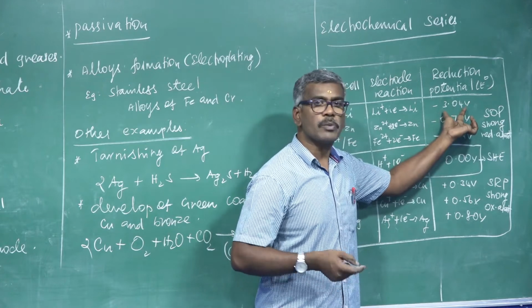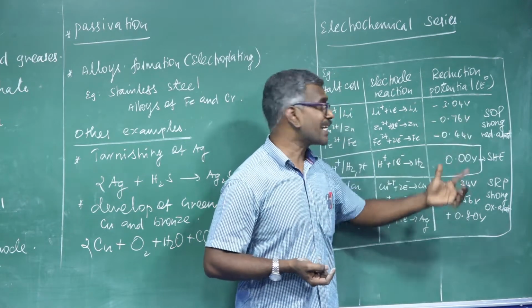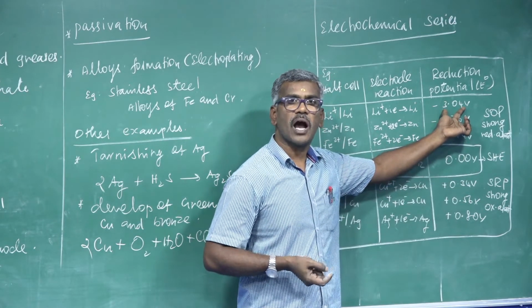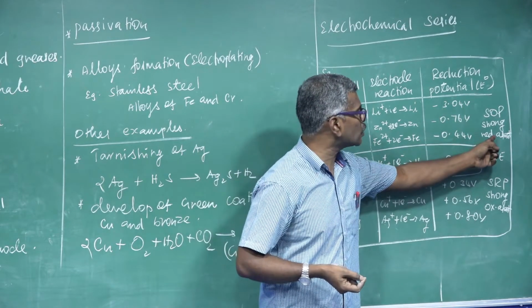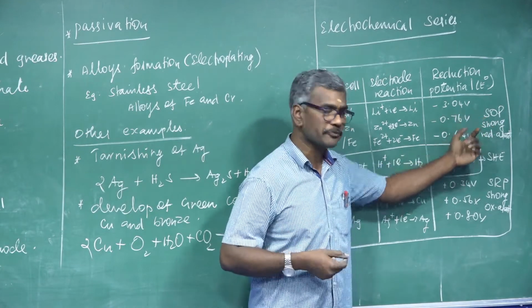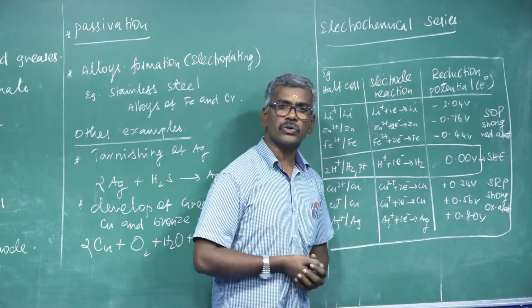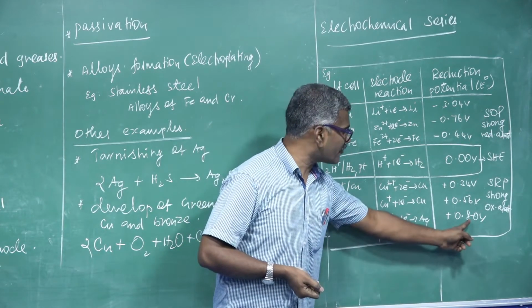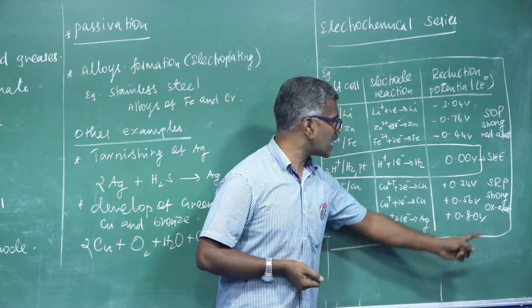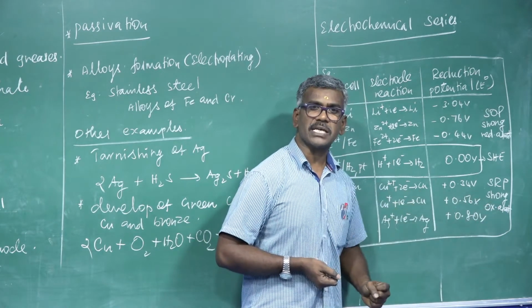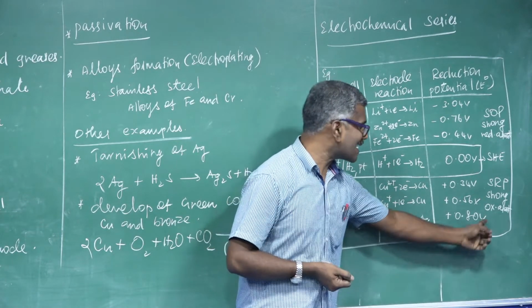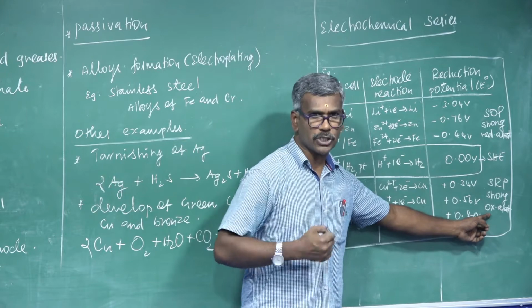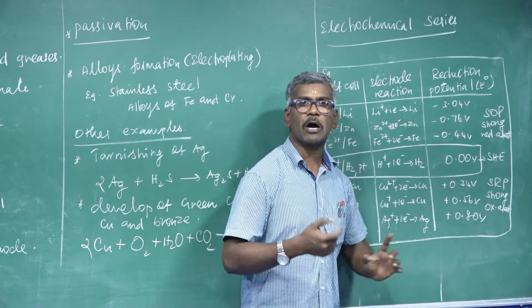This element is more reactive because the greater the oxidation potential of the metal, the greater the tendency to lose electrons. For this value, the greater the value of E naught, the stronger the oxidizing agent. Oxidizing agent is nothing but gain of electron, with less tendency to undergo corrosion. By using this value, problems may be asked.